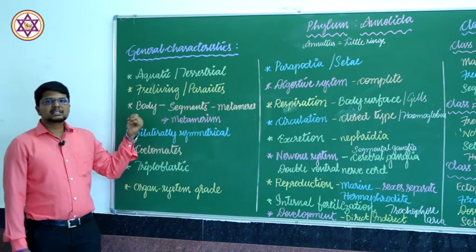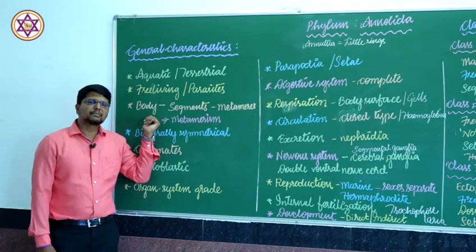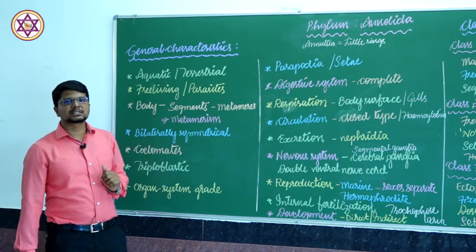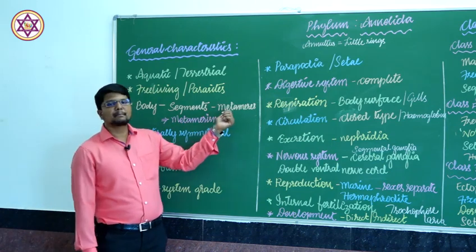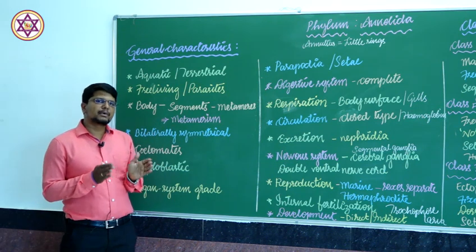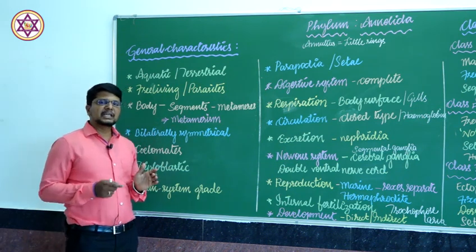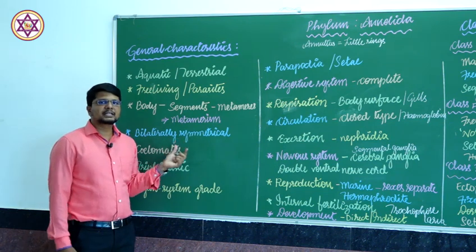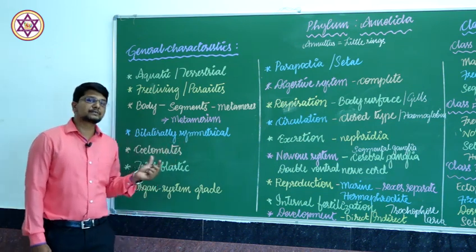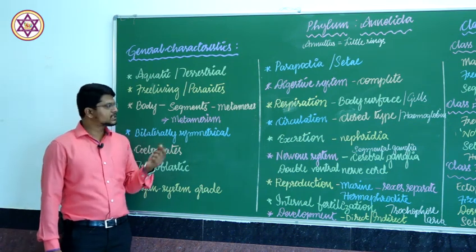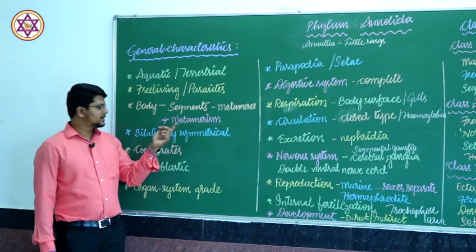The body is divided into a number of segments, and these segments are known as somites or metamers. Since there are a number of segments present, in each of the segments all the vital organs are present. And this plan of arrangement is known as metamerism.